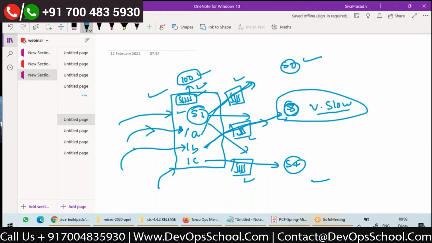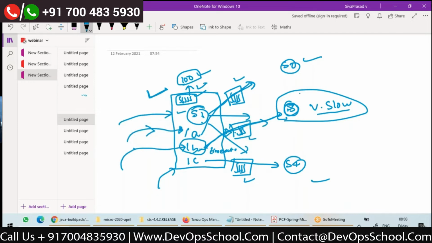Now, whenever S1 wants to make a call to service 3, the main thread of Tomcat will delegate to this thread pool, submit the task to this thread pool, and let it go. So the main thread is not actually making the call to S3. The main thread is delegating to the thread in the pool. Now the main thread can wait until a max timeout for the thread to join.